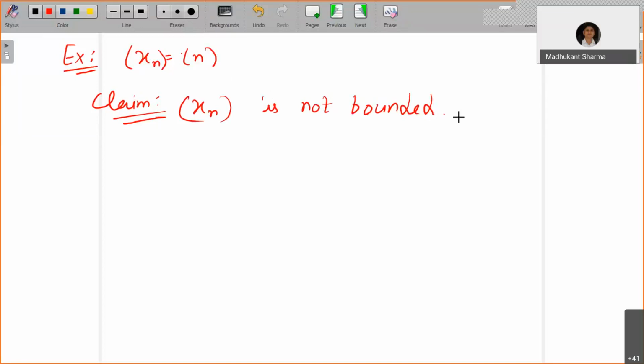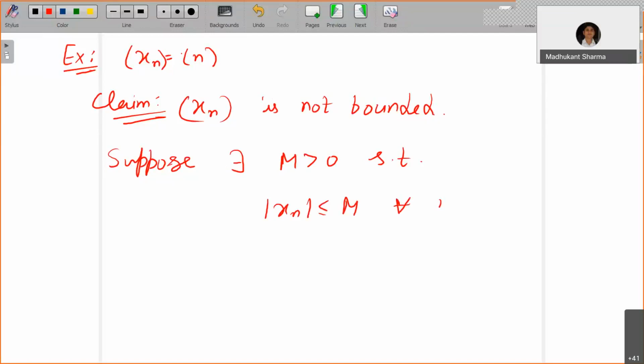Suppose it is bounded, what will happen? By contradiction, suppose there exists an m greater than 0 such that mod of xn is less than or equal to m for all n greater than or equal to 1. This implies n is less than or equal to m for all n greater than or equal to 1.